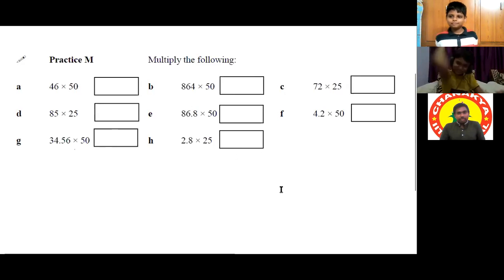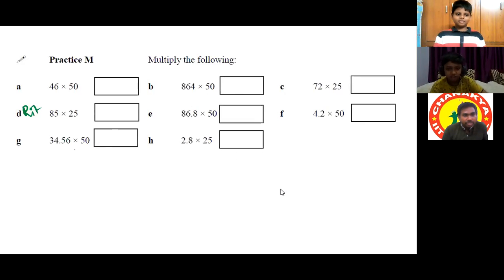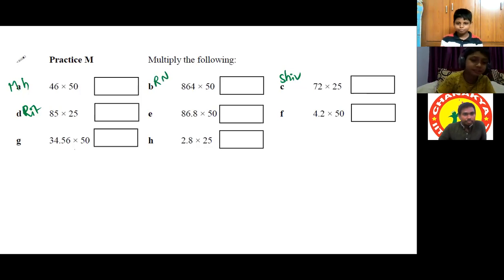D Ritvik from there. This is Ritvik. A Mahavir. A Srishti already over. C Shopranav. B Ritvik N. C Satvika. C is already over. B Srishti already over. E Jaideep.